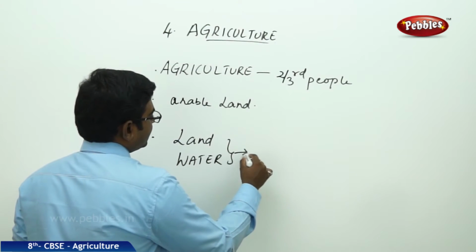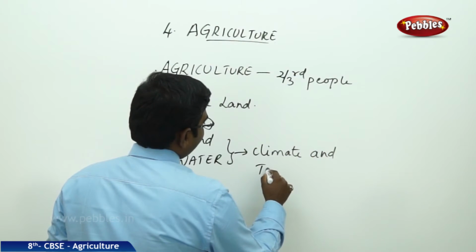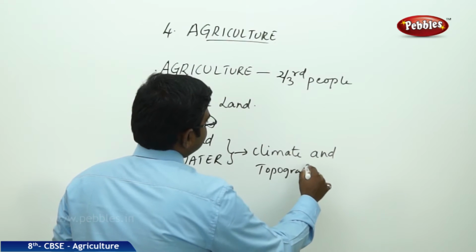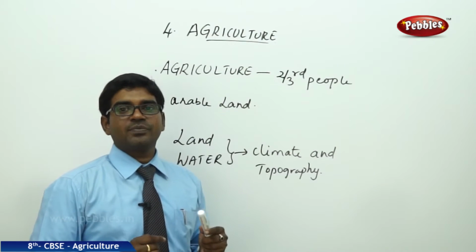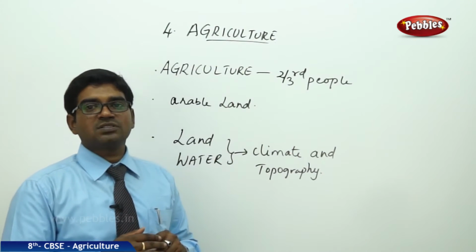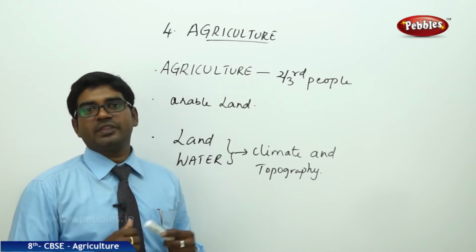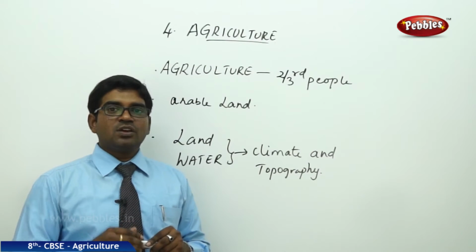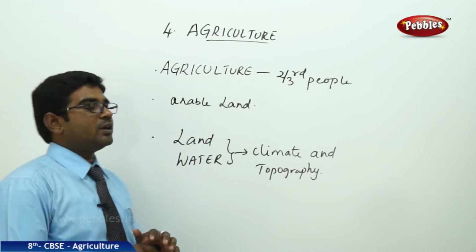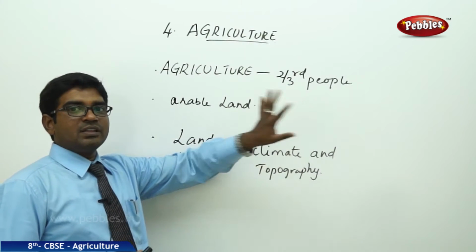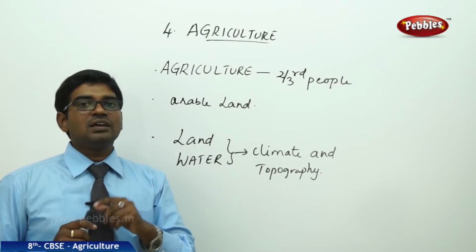So these two combined we can call climate and topography. The climate and the topography of a region should support the farmers to do agriculture. The fertility of the soil should be good, and the availability of water should be there. Then only you can do good agriculture. So the conditions which favor a farmer or the land to do cultivation is called arable land. The land which supports agriculture is known as arable land.